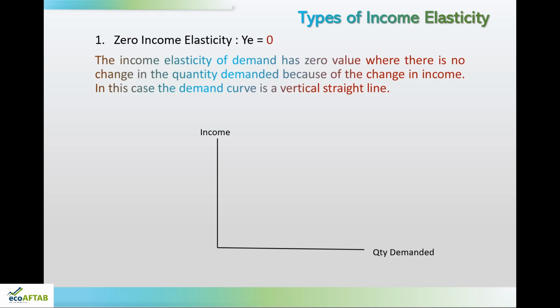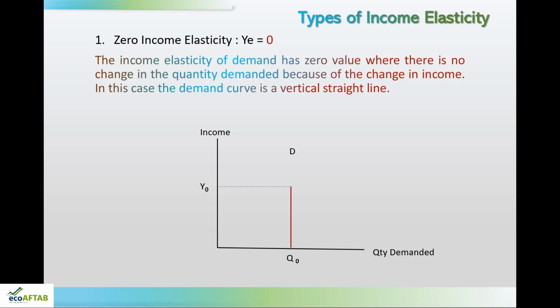So, let us assume the income of the consumer is y naught, and at this level of income the consumer is demanding a particular commodity, let us say x commodity, at q naught amount of quantity. At this level of income y naught, the consumer's demand curve is shown by the red line D.